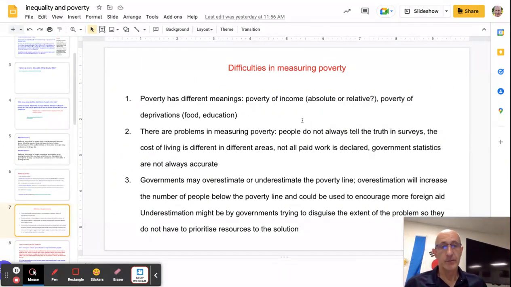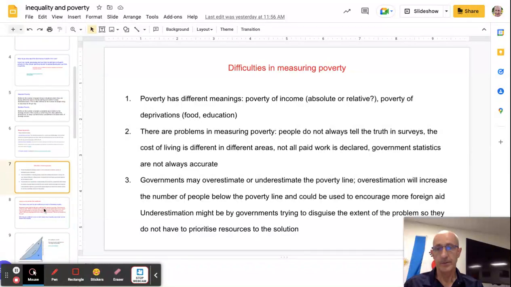There's some difficulties, of course, in measuring anything statistically in an economy, and poverty is one of those things as well. So, it's got different meanings to different people. We're trying to get some sort of global universal measure. It's quite hard. People don't always tell the truth when you ask them for information in surveys. Government stats are not measured in the same way and not always accurate. And governments have different ideas of what is considered to be the poverty line anyway.